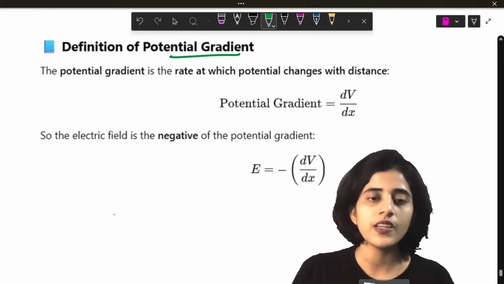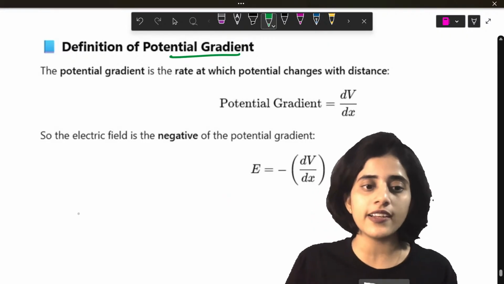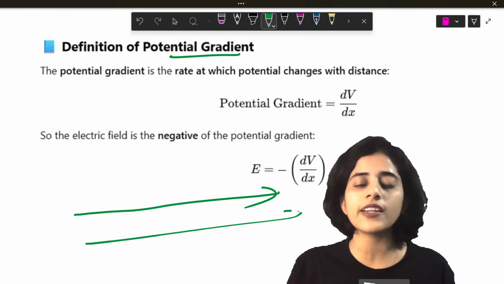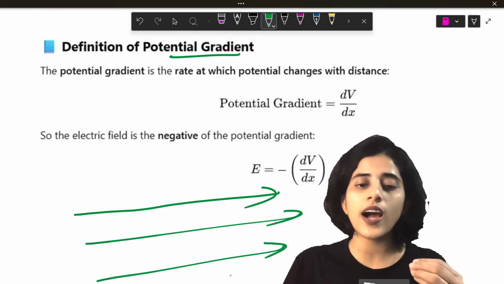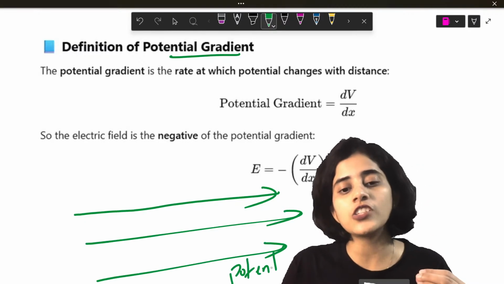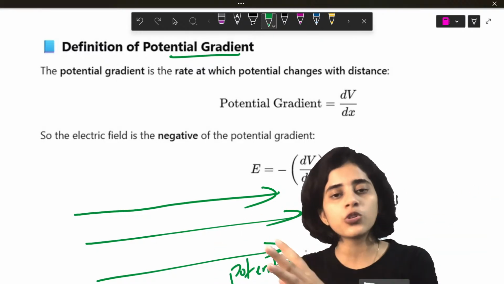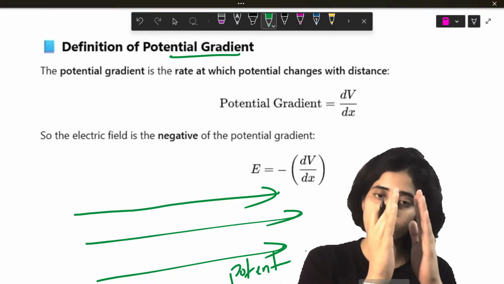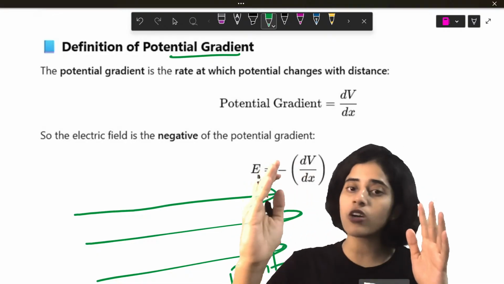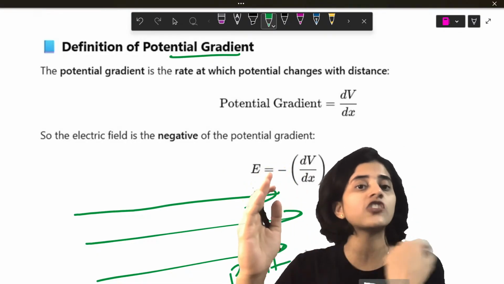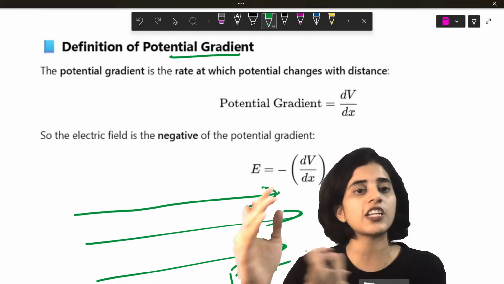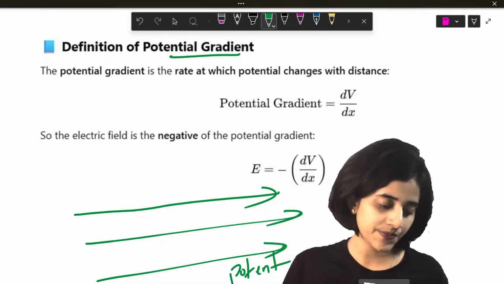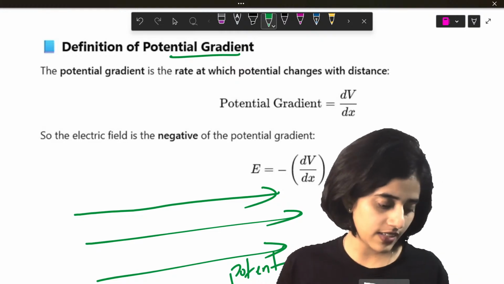Okay. So what is potential gradient? As you move along an electric field, it tells you how potential changes with distance. And how do you know that? By looking at the equipotential surfaces. If you have like three surfaces, then you have one after a long distance, it means the potential has changed drastically, which means the potential gradient is high. Okay. Do you understand that?